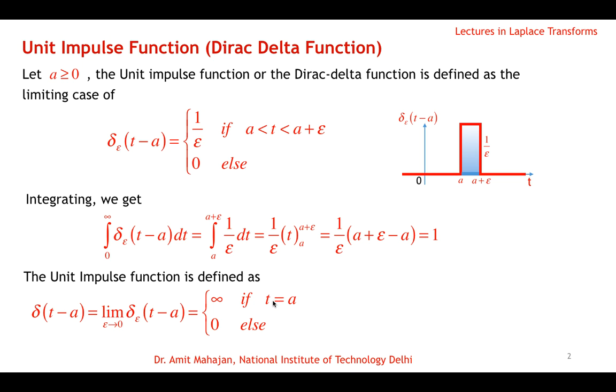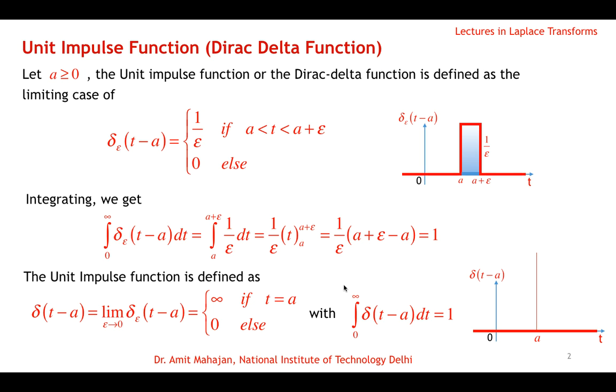Okay. So with the property, this still holds that the integral from 0 to infinity for this force is 1. Okay. So with the property that the integral from 0 to infinity of delta (t minus a) dt is 1. So this is a unit impulse. Okay. That at the point a there is an impulse force satisfying this property. Okay. It's just like we saw in cricket, the snickometer shows when the ball passes the edge of the bat, if it touches the bat, there is an impulse generated.